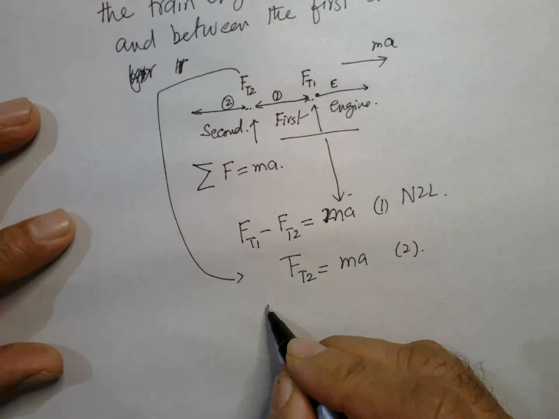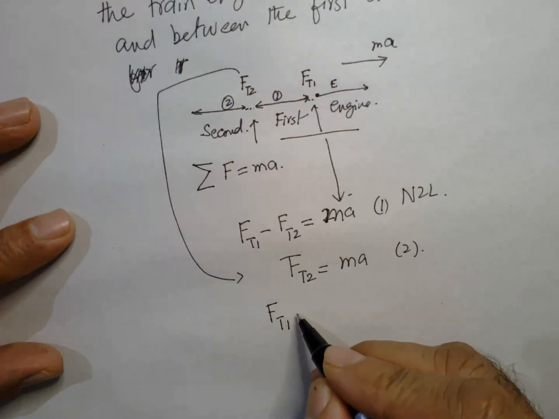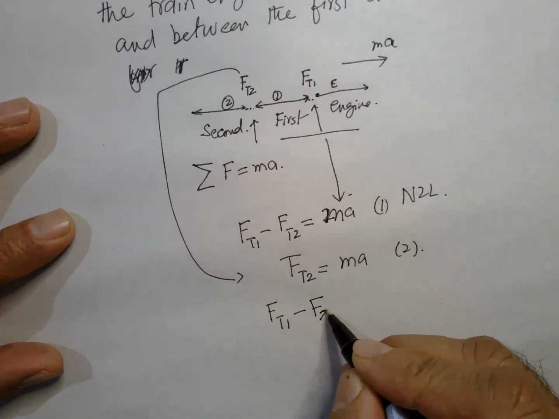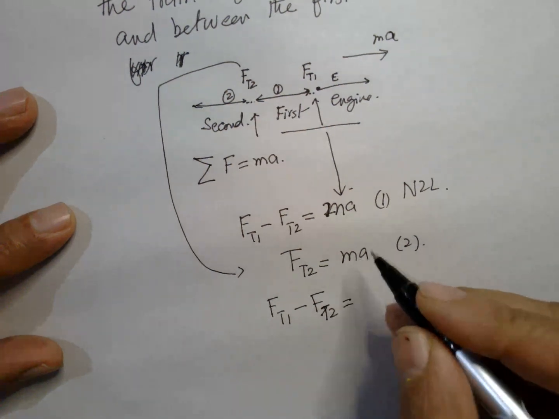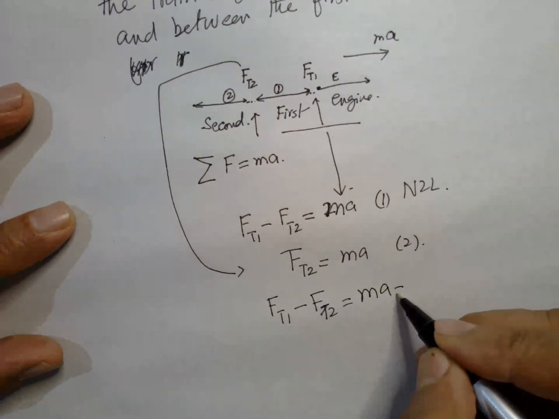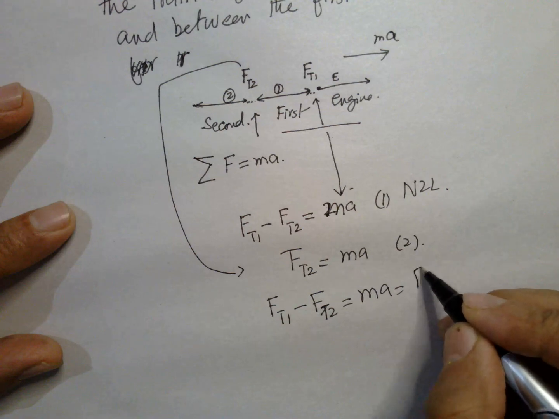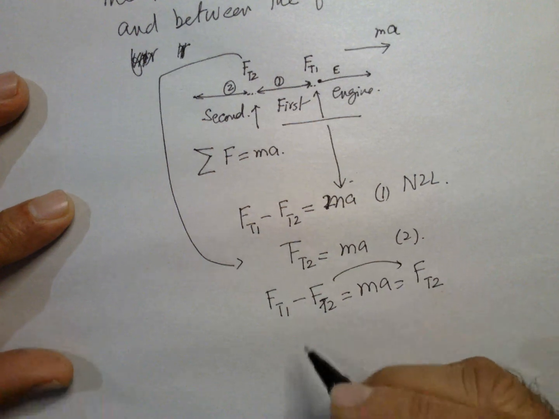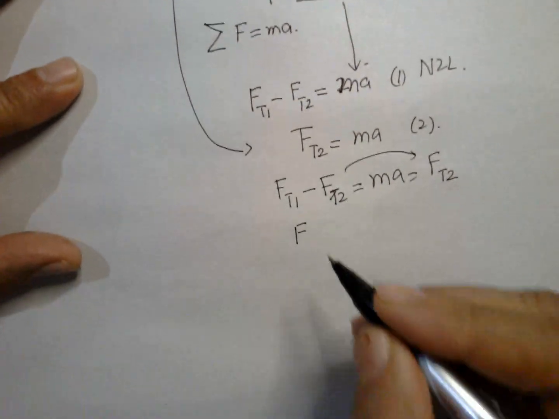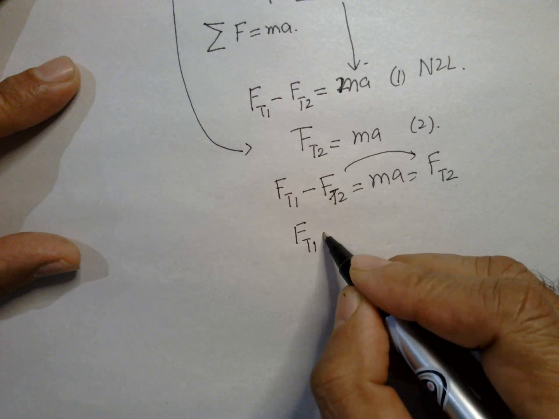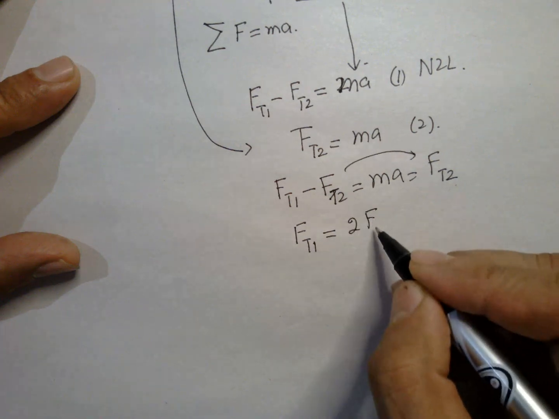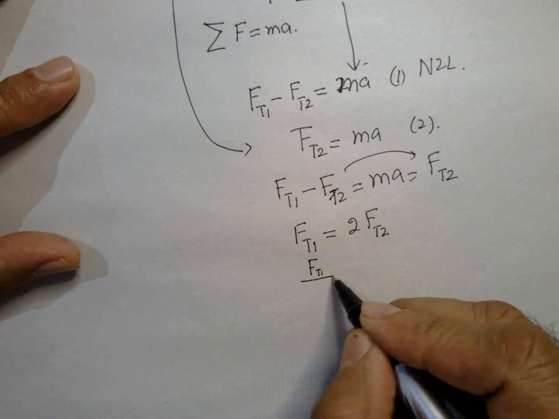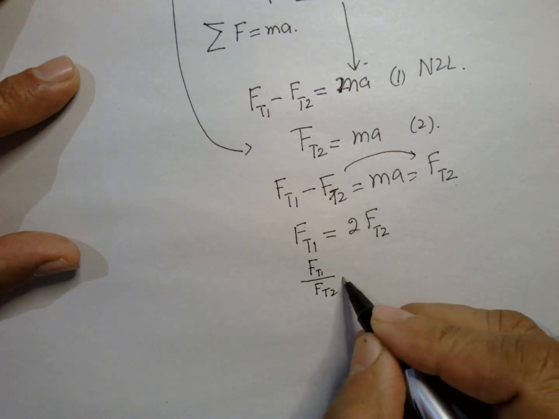So F of tension 1 minus F of tension 2 is equal to ma, but this ma is equal to force tension 2. So this will go on this side. So the force tension 1 is equal to 2 force tension 2, or F tension 1 over F tension 2 is equal to 2.